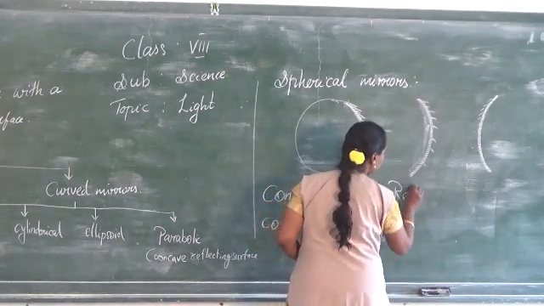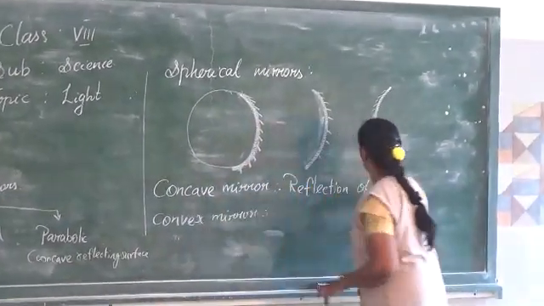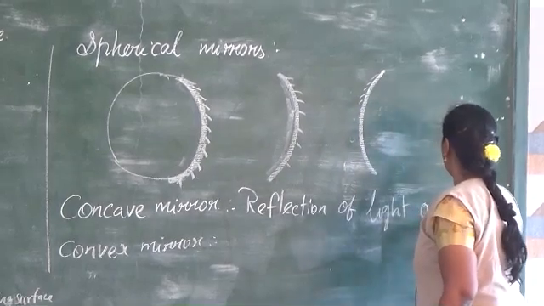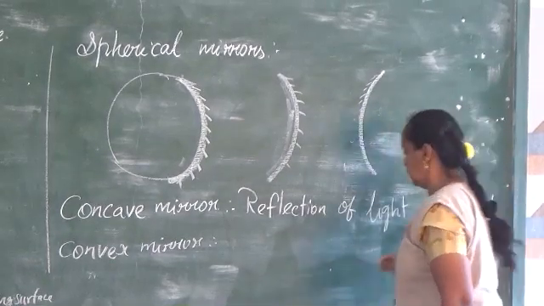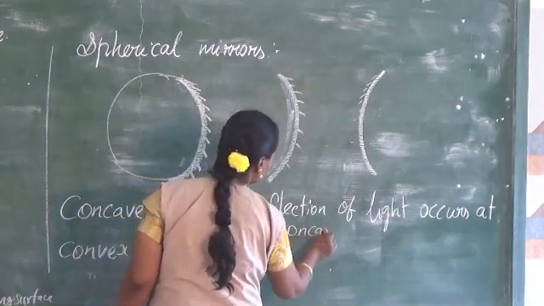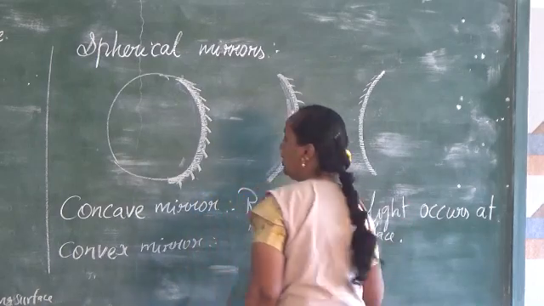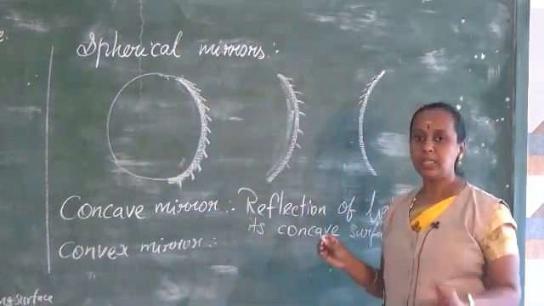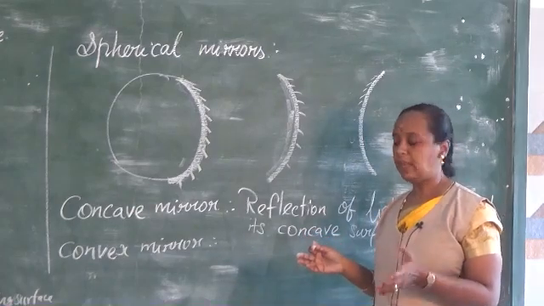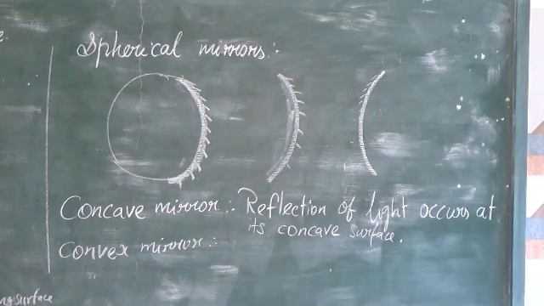So here the reflection of light occurs at its concave surface, the cave-like part. This is called a concave mirror. It is able to show the object in a larger way, so it is used by dentists and so on.